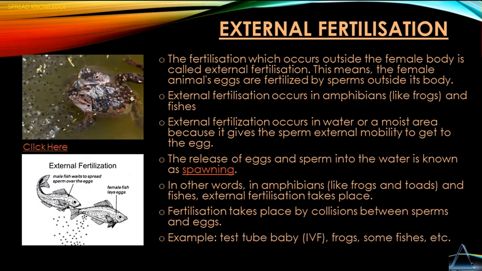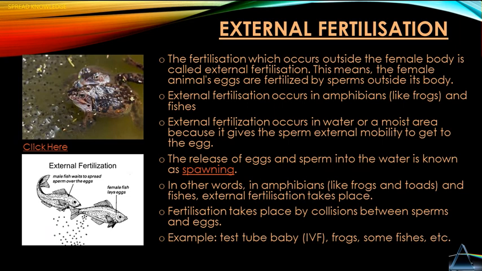External fertilization. The fertilization which occurs outside the female body is called external fertilization. This means the female animal's eggs are fertilized by sperms outside its body. External fertilization occurs in amphibians like frogs and in fishes. External fertilization occurs in water or a moist area because it gives the sperm external mobility to get to the egg. The release of eggs and sperms into the water is known as spawning.